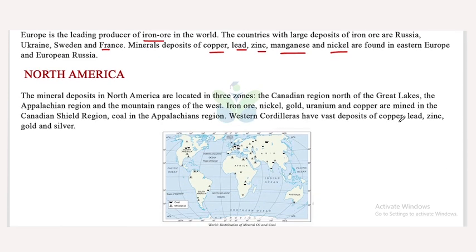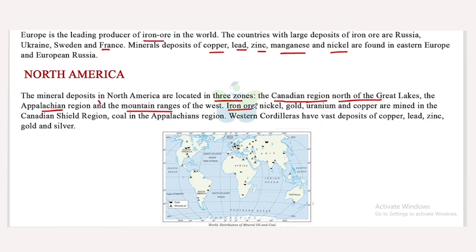Next one is North America. The mineral deposits in North America are located in three zones. The first is the Canadian region north of the Great Lakes, the second is the Appalachian region, and the final one is the mountain ranges of the west.